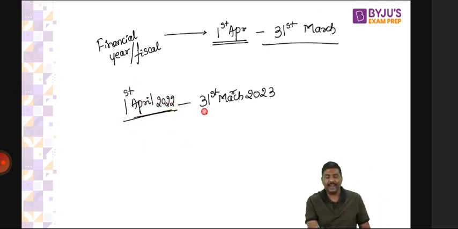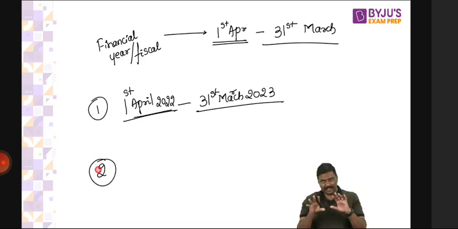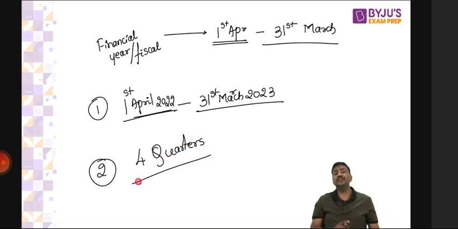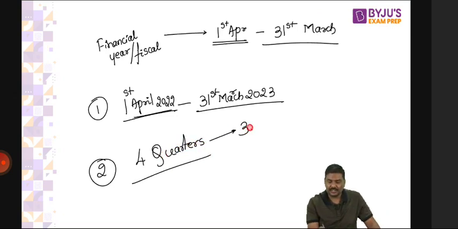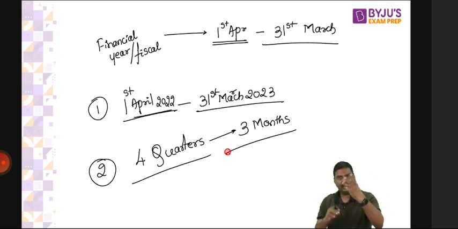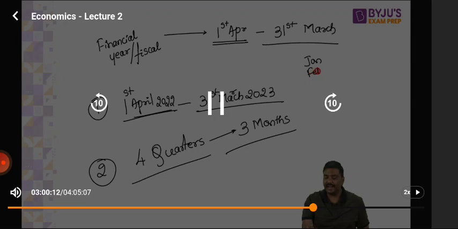Point number 1. Point number 2. The financial year, please remember this very carefully, is divided into 4 quarters. That is, every quarter will have 3 months. Obviously, a total of 12 months are there, you need 4 quarters, so divide 12 by 4, you'll have 3 months. For example, right now, is it okay if I say I'm in the quarter January, February, and March? Any difficulty?